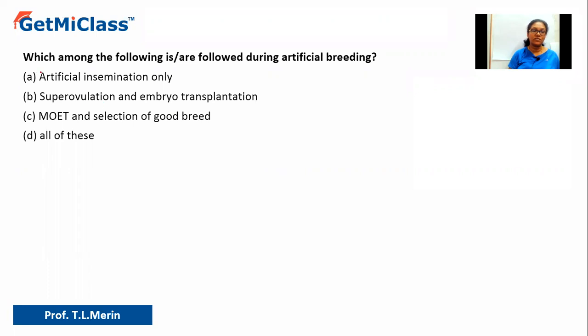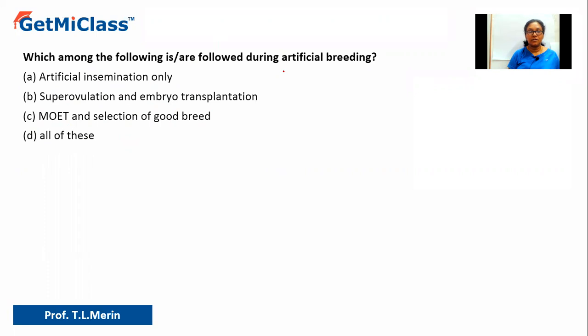Today we are going to solve this question which says, which among the following is or are followed during artificial breeding? Option A, artificial insemination only. Option B, superovulation and embryo transplantation. Option C, MOET and selection of good breed. Option D, all of this.